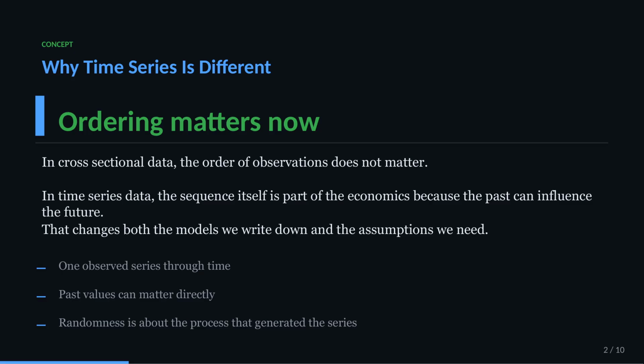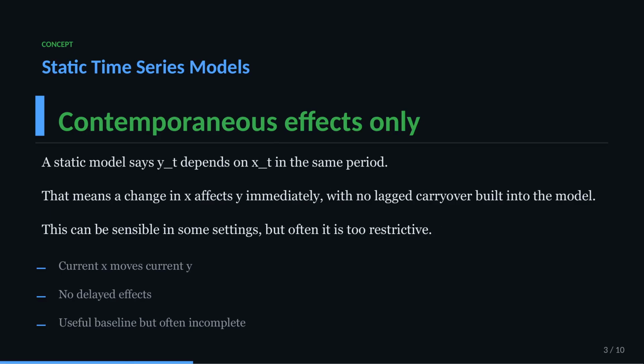The simplest time series model is static. In a static model, current y depends only on current x. If x moves today, y moves today, and that is the end of the story. This can be useful as a baseline, but many economic relationships do not work that way. Policies, prices, and expectations often take time to have their full effect.